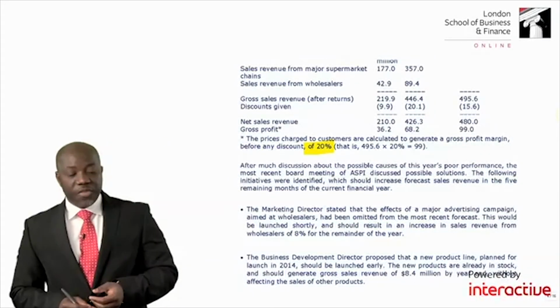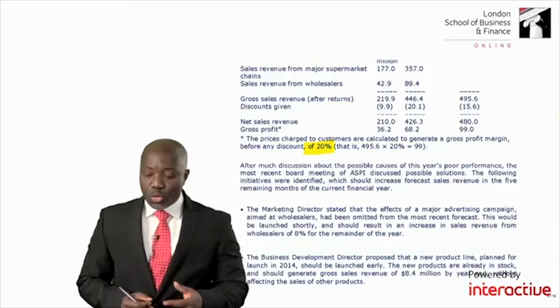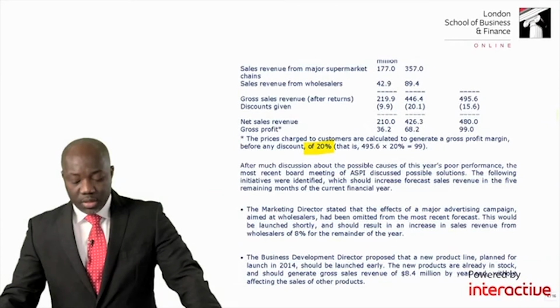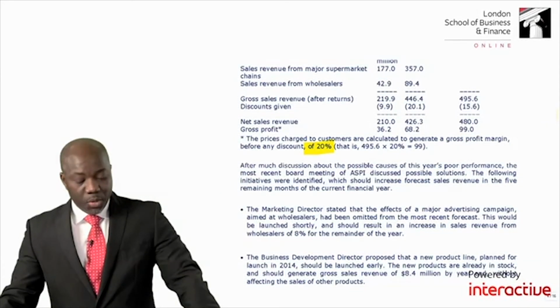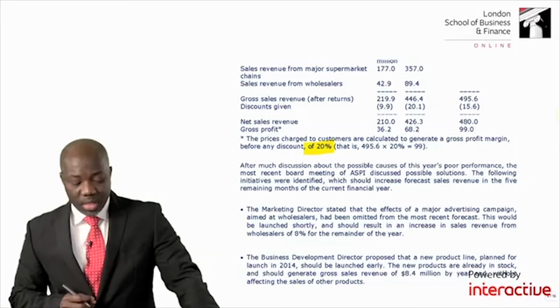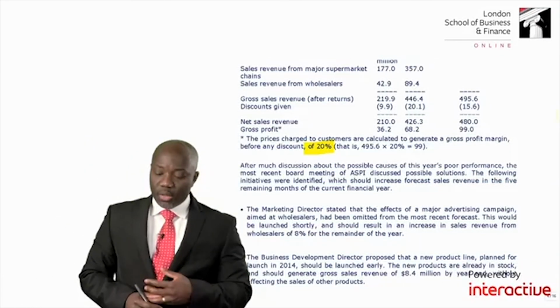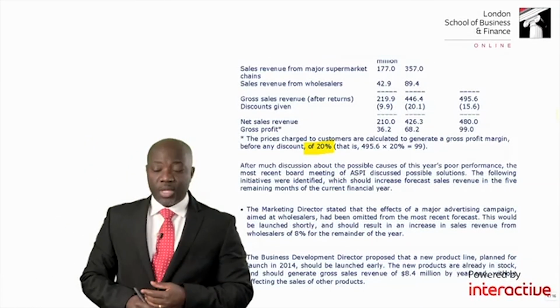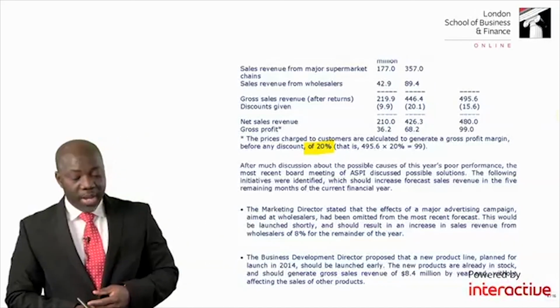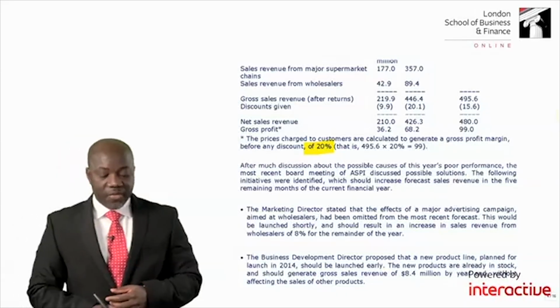Now, the examiner goes further to say that after much discussion about the possible causes of this year's poor performance, the most recent board meeting of ASPI discussed possible solutions. The following initiatives were identified which should increase forecast sales revenue in the 5 remaining months of the current financial year.